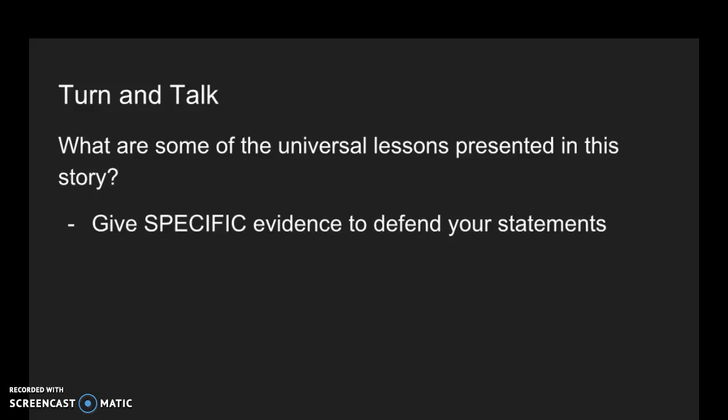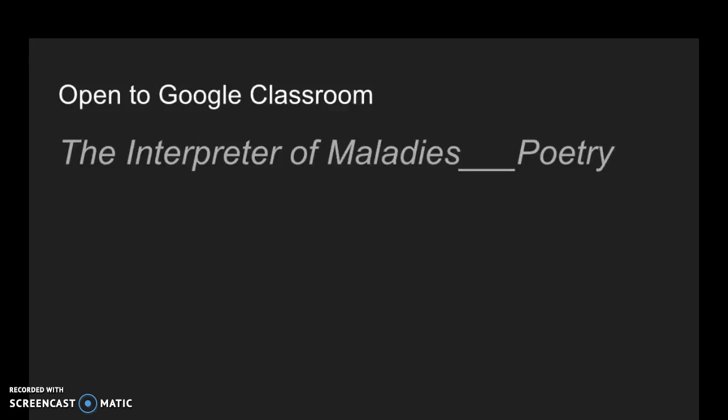So we started class sort of throwing around some universal ideas about maladies or sicknesses, emotional sickness, how love can be a sickness, and also talking about immigration and the impact of culture and cultural changes through the generations in relationship to the story. And that sort of gave us some groundwork or a foundation to begin the activity that they had in Google Classroom that you also have.